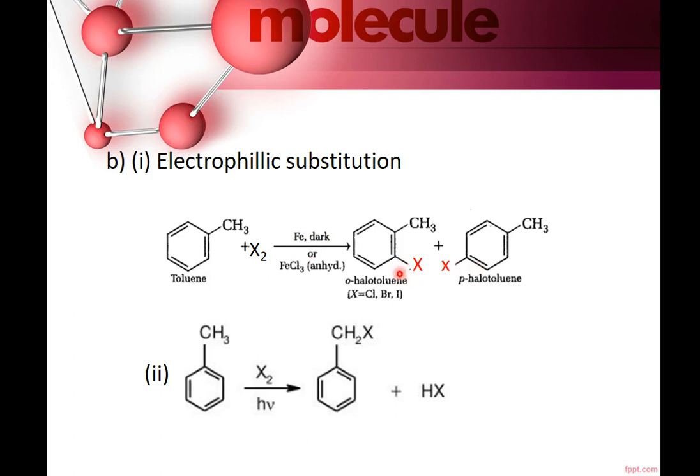two products, ortho-halotoluene and para-halotoluene. But if the reaction is carried in the presence of sunlight, then free radical substitution of this aliphatic group takes place and you get halophenylmethane.